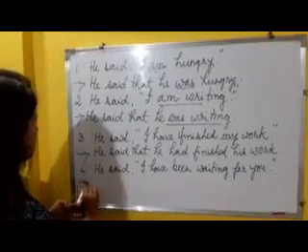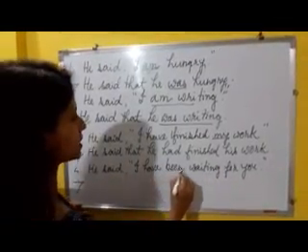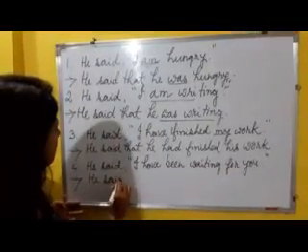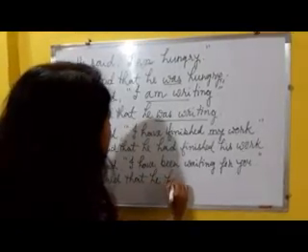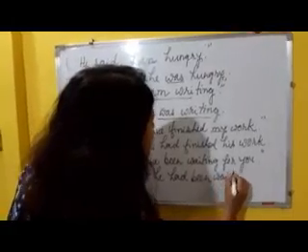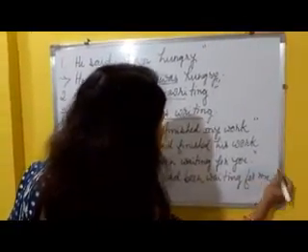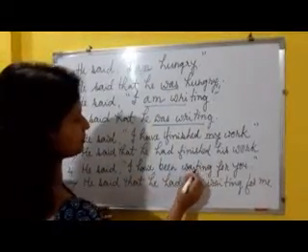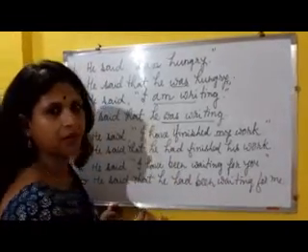And this sentence, the fourth one, he said, "I have been waiting for you." This is in present perfect continuous form, and we'll have to write like this. He said that he had been waiting for me. So that shows that present perfect continuous becomes past perfect continuous.